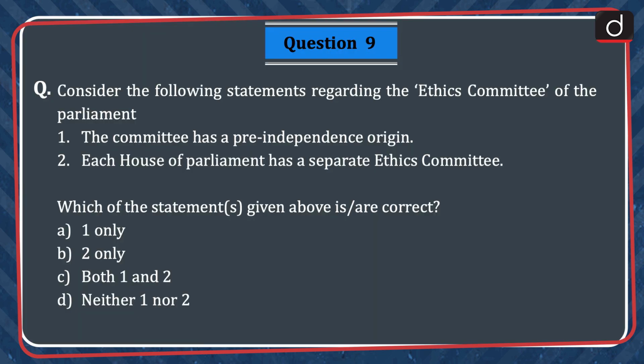Next question is, consider the following statements regarding the Ethics Committee of the Parliament. 1. The committee has a pre-independence origin. 2. Each House of Parliament has a separate Ethics Committee. Which of the statements given above is or are correct? 1 only, 2 only, both 1 and 2, or neither 1 nor 2. The correct answer is option B, 2 only.